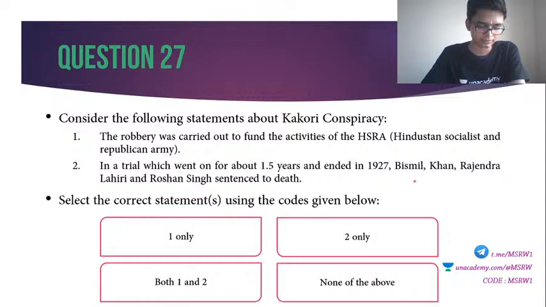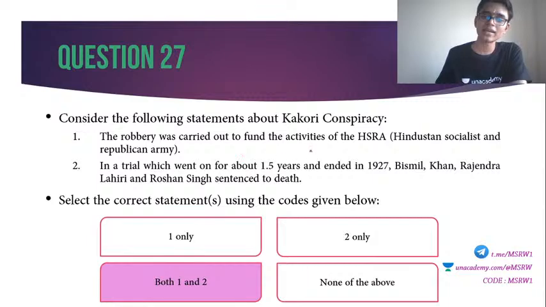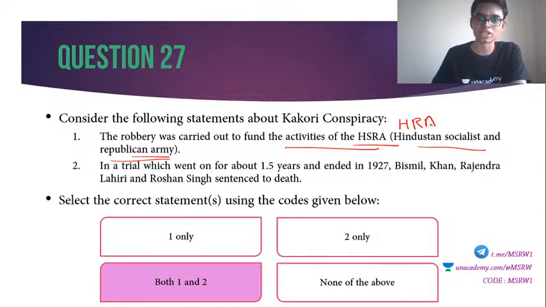So I think I will show you the answer now. It is option C. Both are correct. The robbery was carried out to fund the activities of HSRA, Hindustan Socialist Republic Army. It was initially formed as HRA, Hindustan Republic Association, and later on it was converted into HSRA by people like Bhagat Singh. Please read that. It is properly given in your Spectrum history textbook, Modern India.